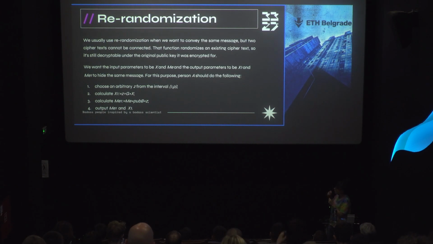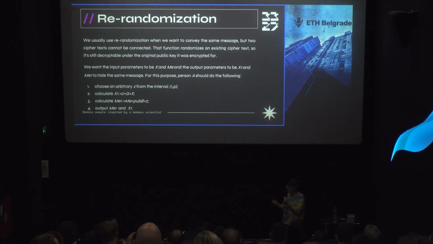And the function that randomizes an existing ciphertext can be decrypted in the same way as we decrypt the existing ciphertext, and this is important too. I think that maybe we don't need to go through this, if it is okay for you.